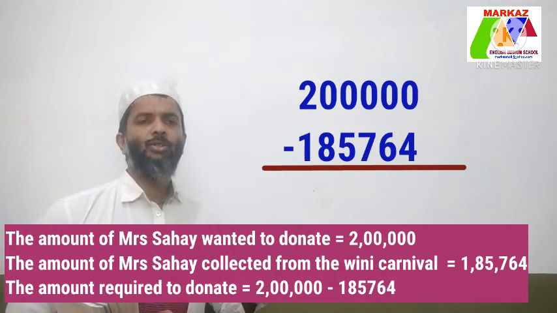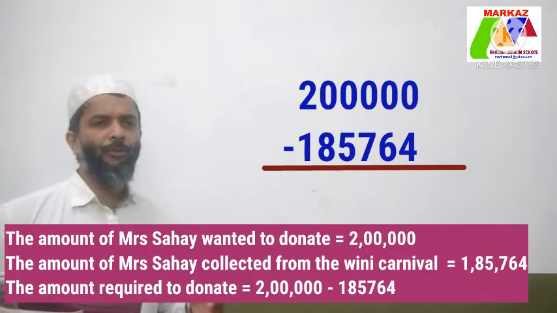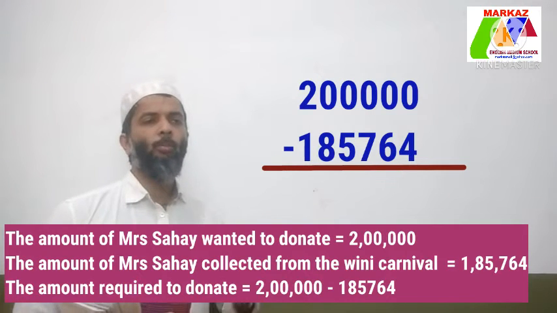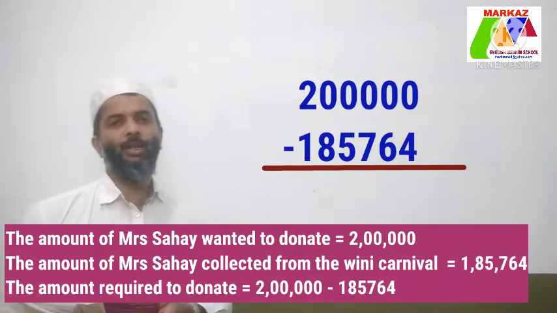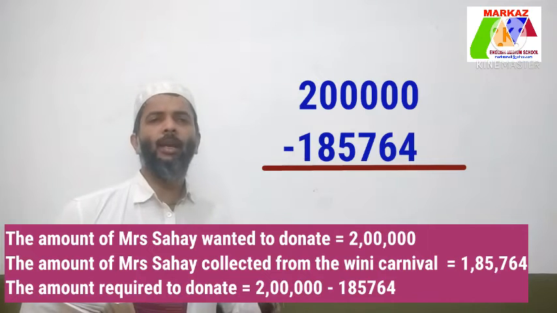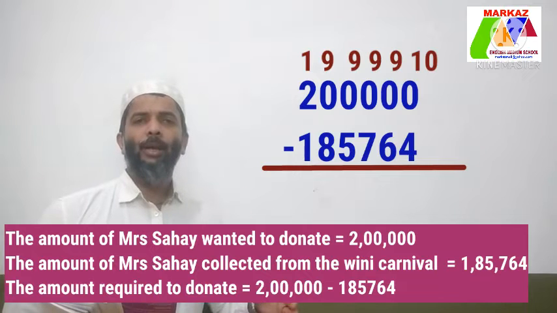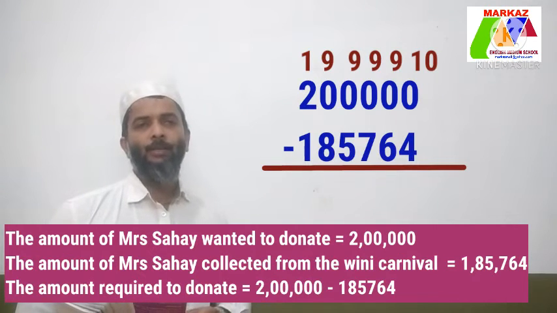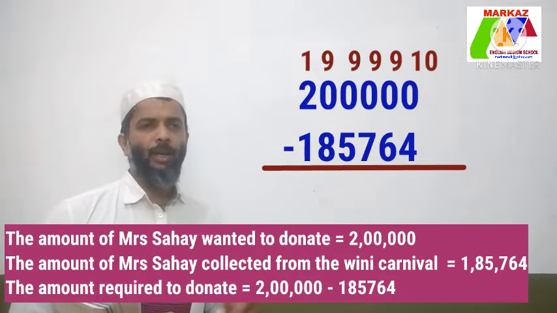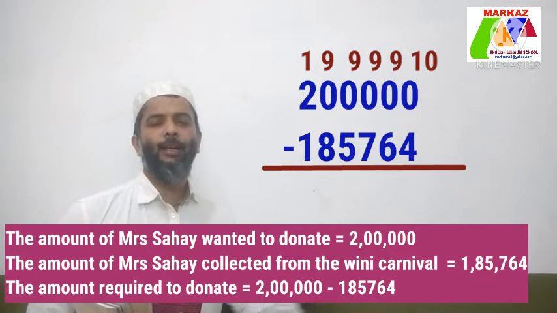Let's start. 0 minus 4. Here the first 5 digits from the right are 0. So borrow 1 from the 6th digit. Now if you borrow 1 from the 6th digit, all the remaining numbers will change. Now the lakh place is 1, then the 1000 place is 9, the 100 place is 9, the tens place is 9 and the ones place is 10.